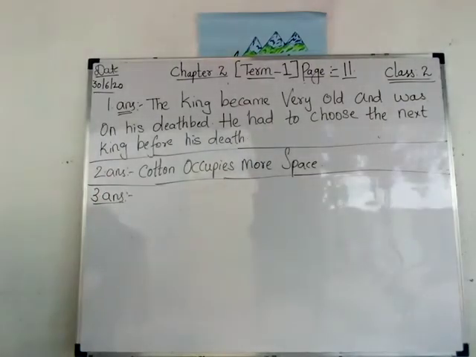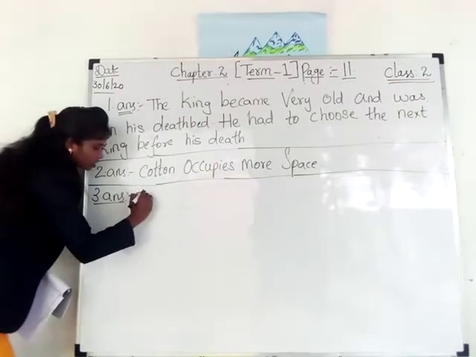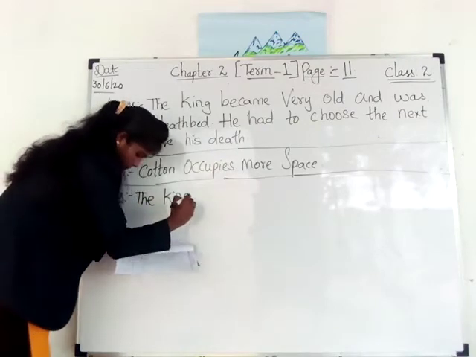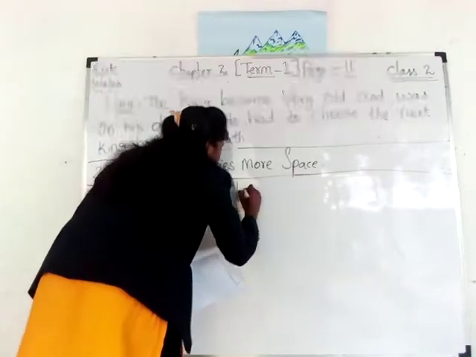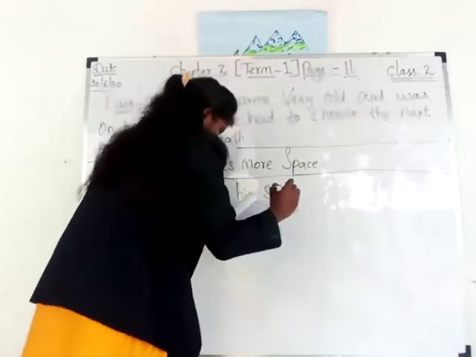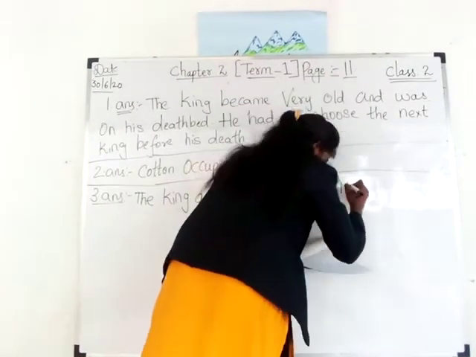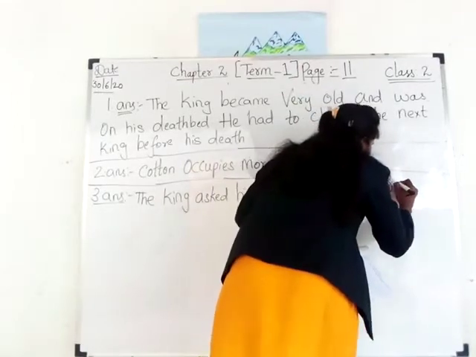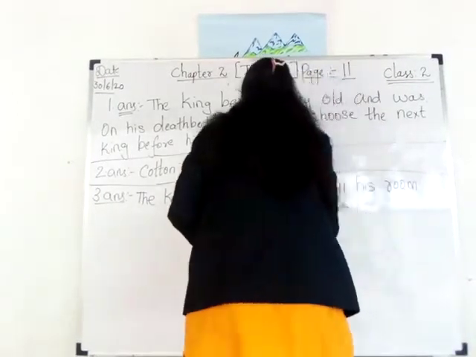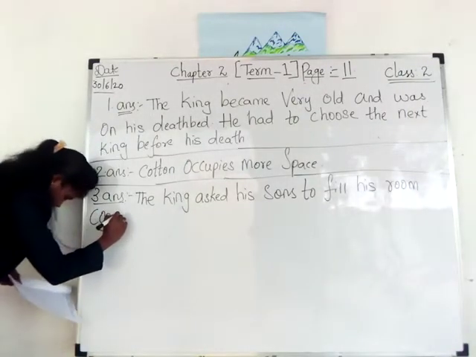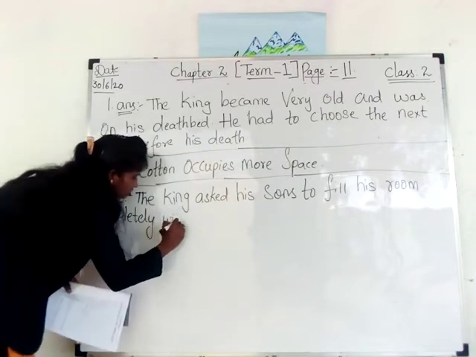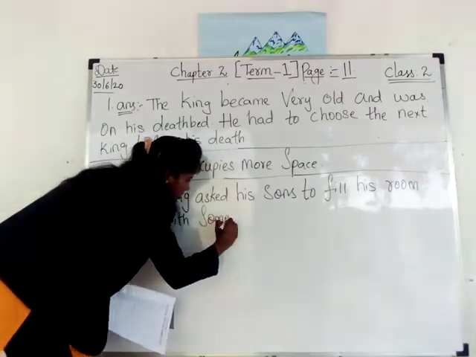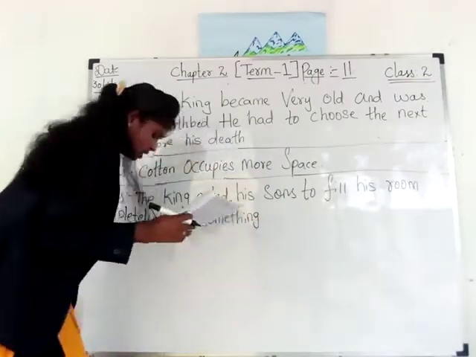See the question. How did Eric win the test? The king asked his sons to fill his room completely with something.